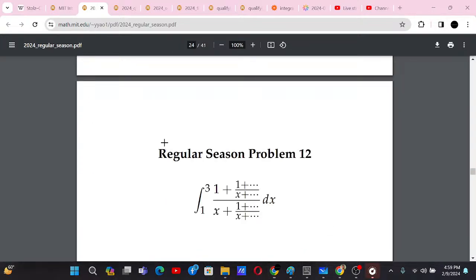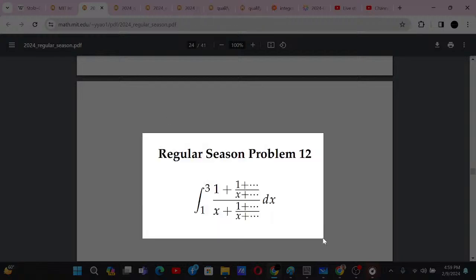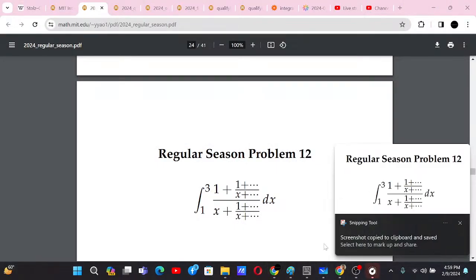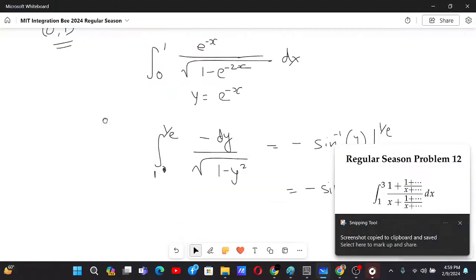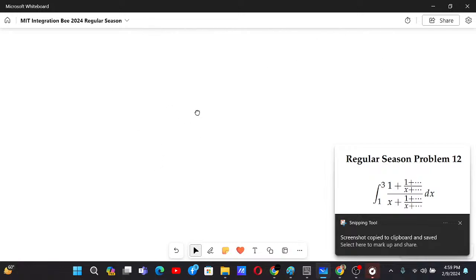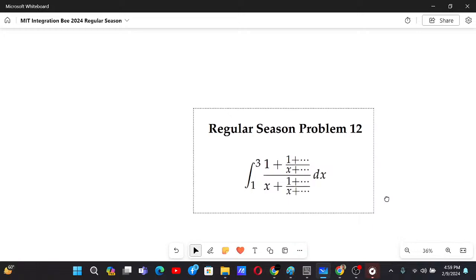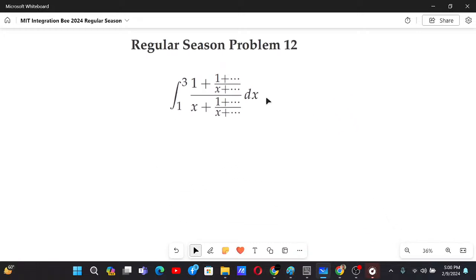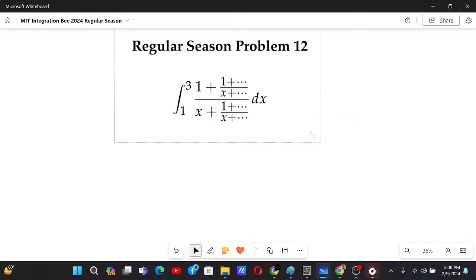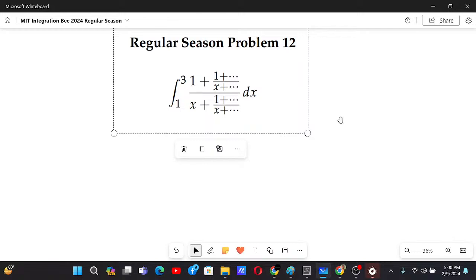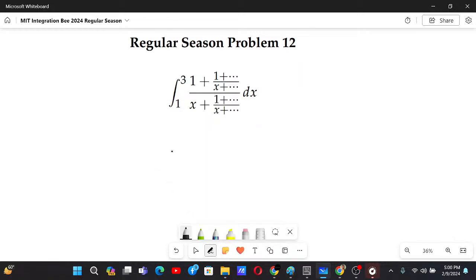This problem is also a nice problem, but not as tough as problem 10. Basically, MIT Integration Bee problems are not that hard till you go to the finals. Even in the final, problem 5 was somehow hard, others were really easy. But yeah, they were long. Problem 3 was really long, I think. There must be some alternatives, or else that was too long for the participants to do.